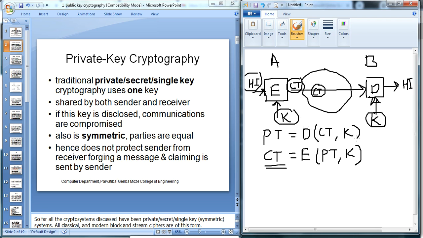That is simply the way of communication in private key encryption, or private key cryptography. Means the same key is used for encryption and decryption. That's called private key cryptography. It is shared by both sender and receiver. If the key is disclosed, communication is compromised, meaning a particular attack can happen if the key is disclosed.